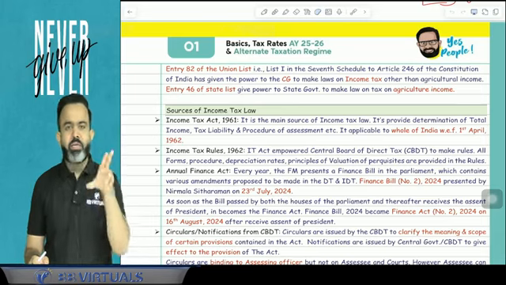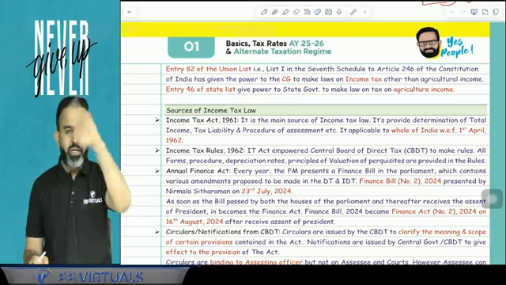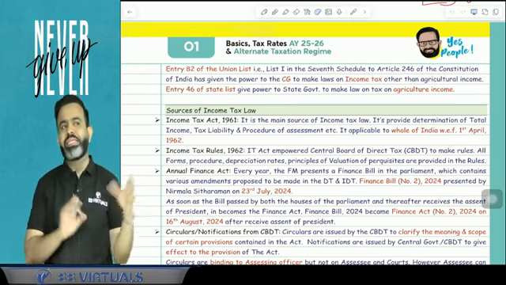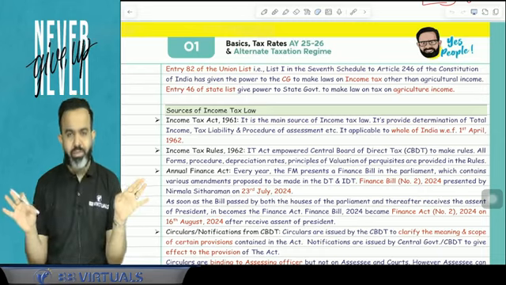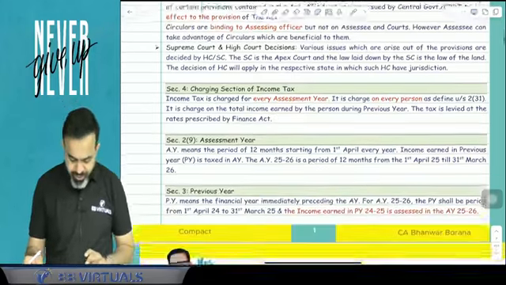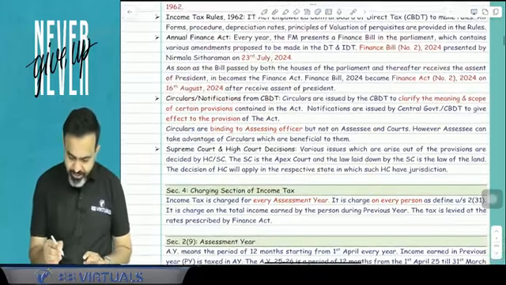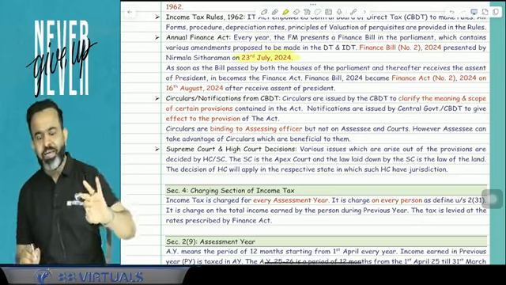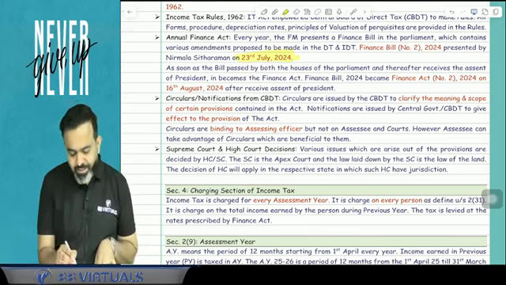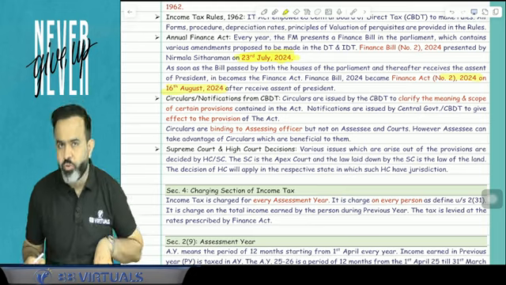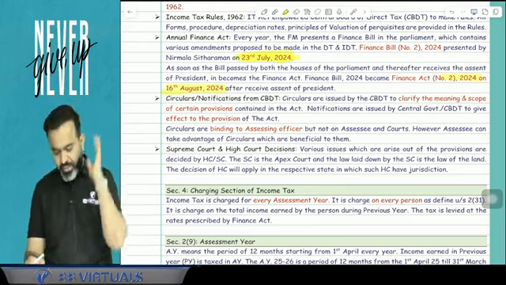But guys, in the Finance Number 1 Act, the Finance Bill was introduced by Nirmala Sitharaman ji on 1st Feb 2024. In that particular bill, there was no such amendment. But the second Finance Bill, introduced by Nirmala Sitharaman ji on the 23rd of July 2024, has lots of amendments. This bill became the Finance Act number 2 2024 on the 16th August 2024. That is applicable for your examination.